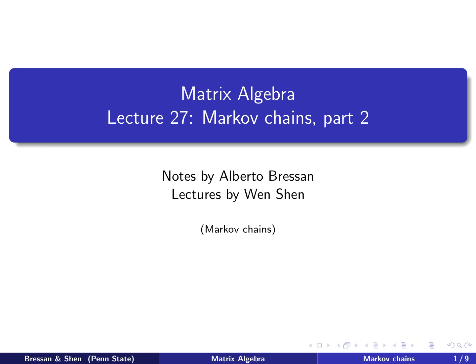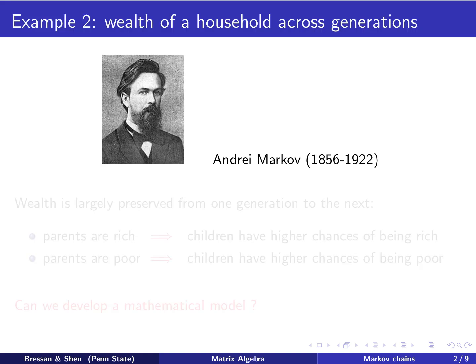This is lecture 27, part 2, and the topic is Markov chains. In this part of the lecture, we will go through one more example using what we have learned about Markov chains to solve some problems. Let's get started. The example we'll be considering is on the wealth of a household across generations.